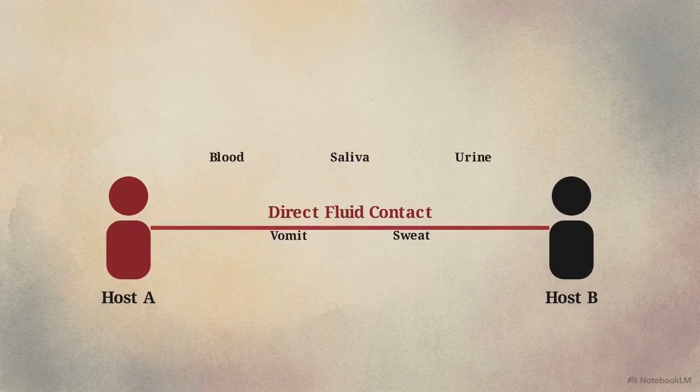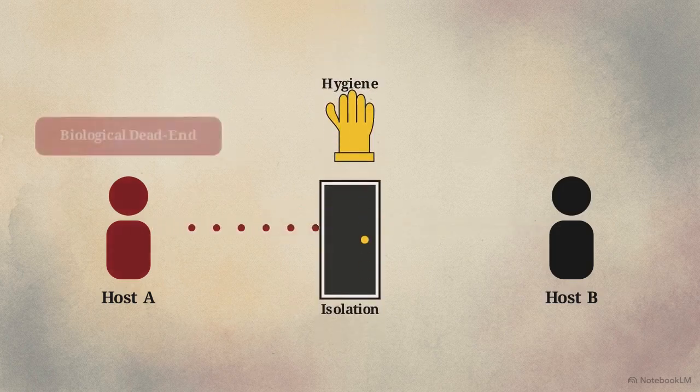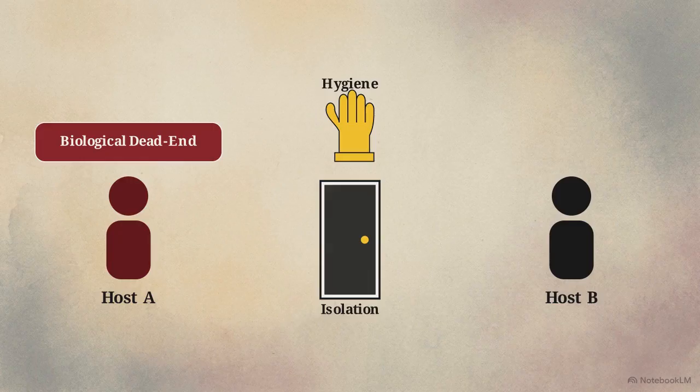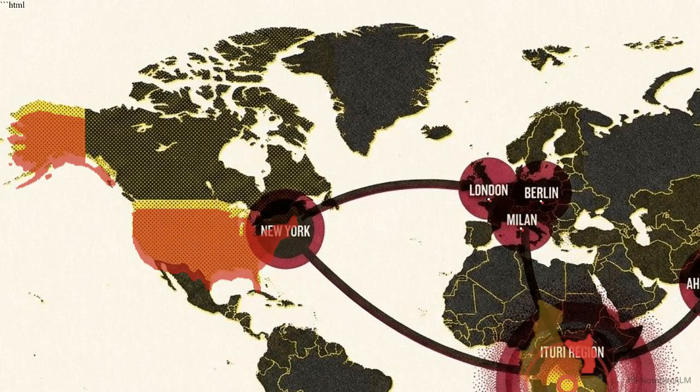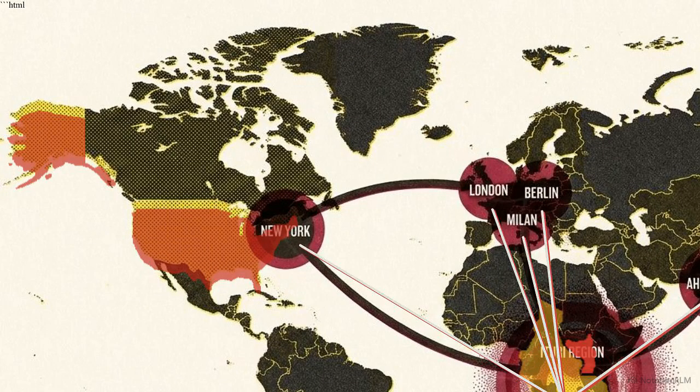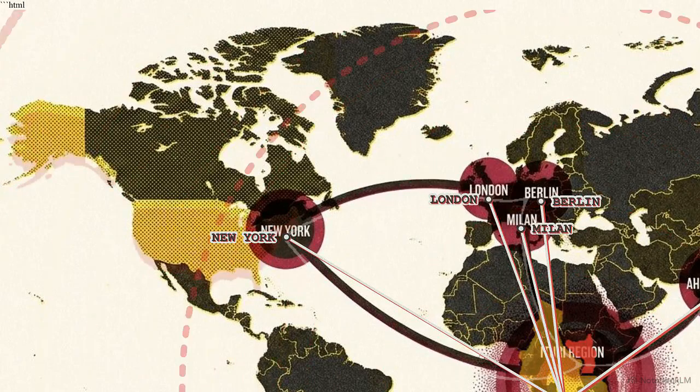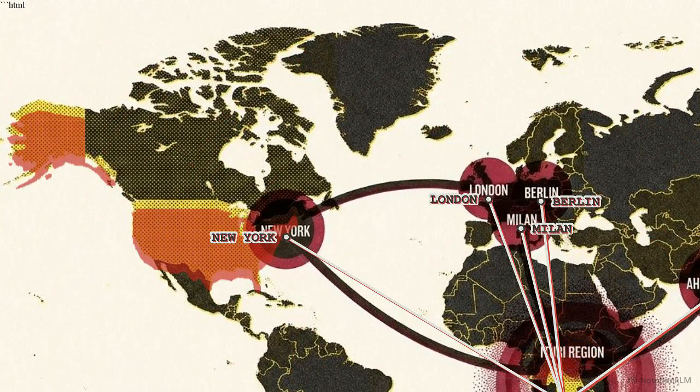Because Ebola requires direct physical contact with bodily fluids to move between hosts, the virus typically hits a biological dead end as soon as basic hygiene and isolation are applied. We are going to deconstruct this specific outbreak to see exactly how standard epidemiological protocols failed, resulting in a public health emergency of international concern. Understanding this failure mechanism is critical. In our highly connected system, a localized systemic breakdown instantly translates into an international health security threat.